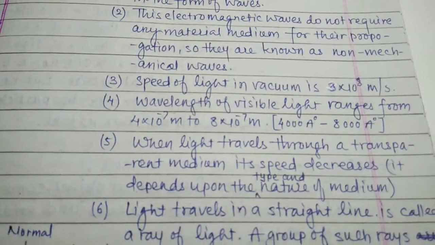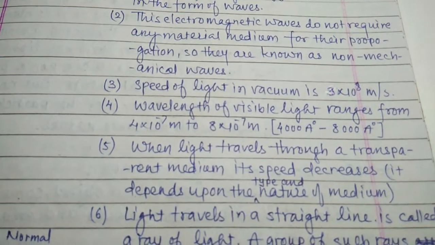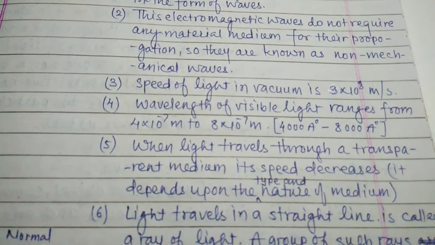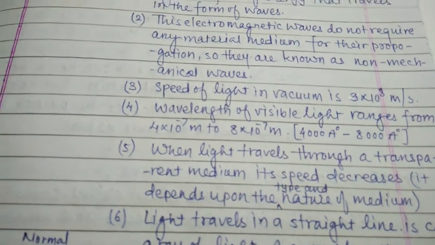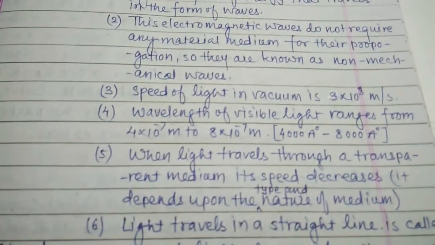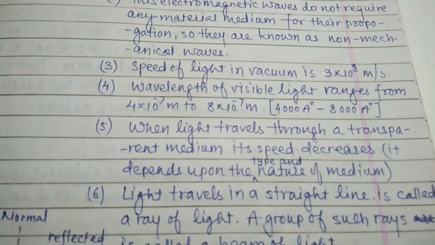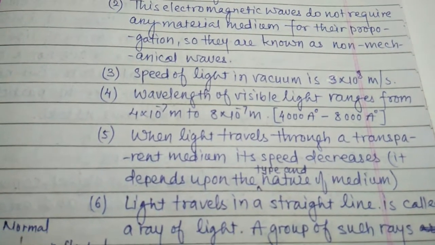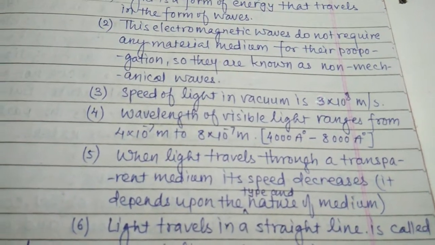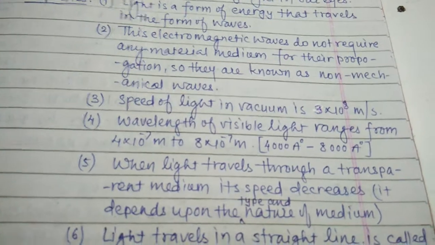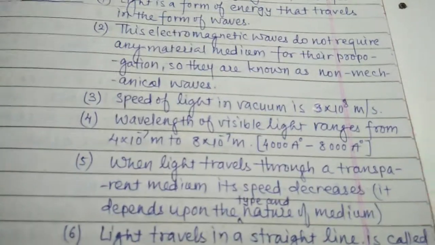Speed of light in vacuum is 3 into 10 raised to 8 meter per second. If we convert this figure in kilometer per second, it is 3 into 10 raised to 5 kilometer per second, that is 3 lakh kilometer per second. Wavelength of visible light ranges from 4 into 10 raised to minus 7 meter to 8 into 10 raised to minus 7 meter. If we convert this figure in angstrom, it is 4000 angstrom to 8000 angstrom. They all are units of distance.